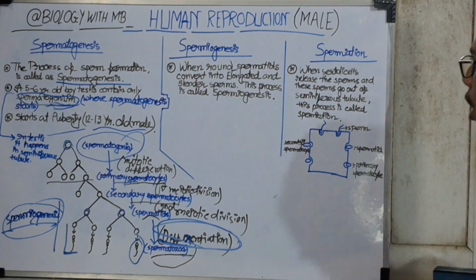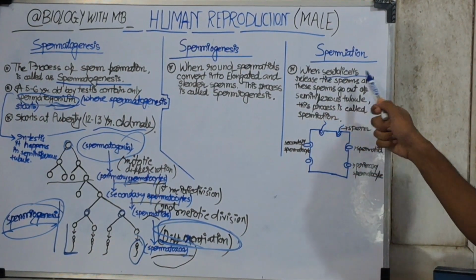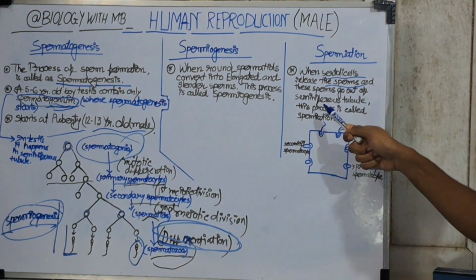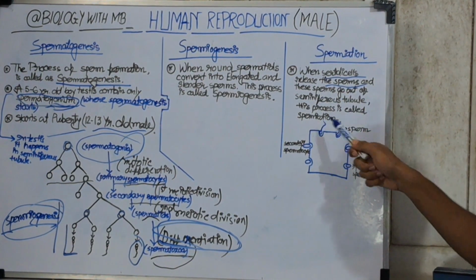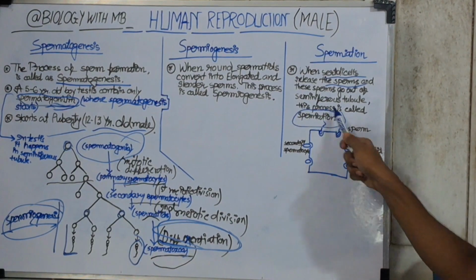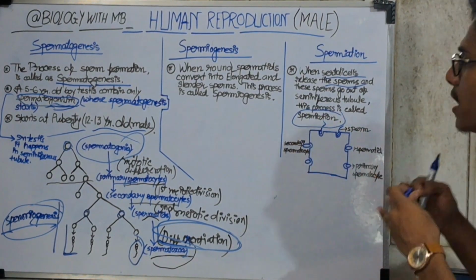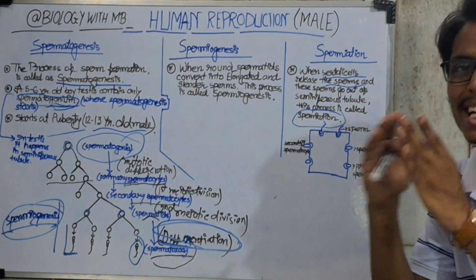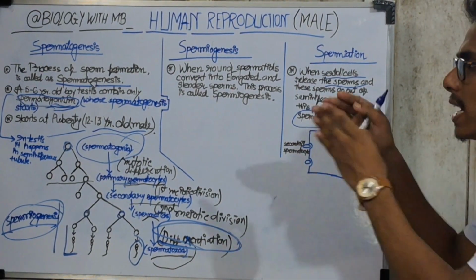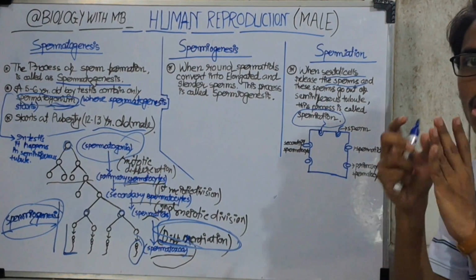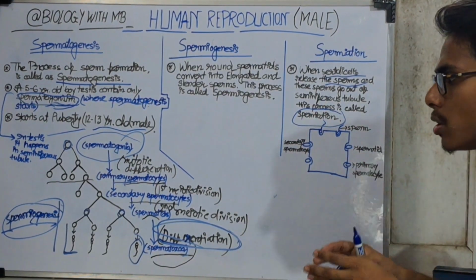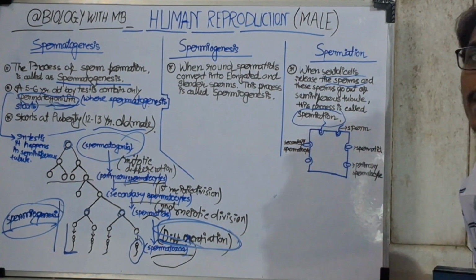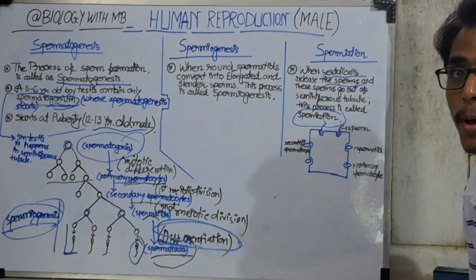What is spermiation? When Sertoli cells release the sperms and these sperms go out of the seminiferous tubule, this process is called spermiation. When a sperm is formed and goes into Sertoli cells, it is not a mature sperm. It is immature and does not have enough nutrients to go out and fertilize an ovum.